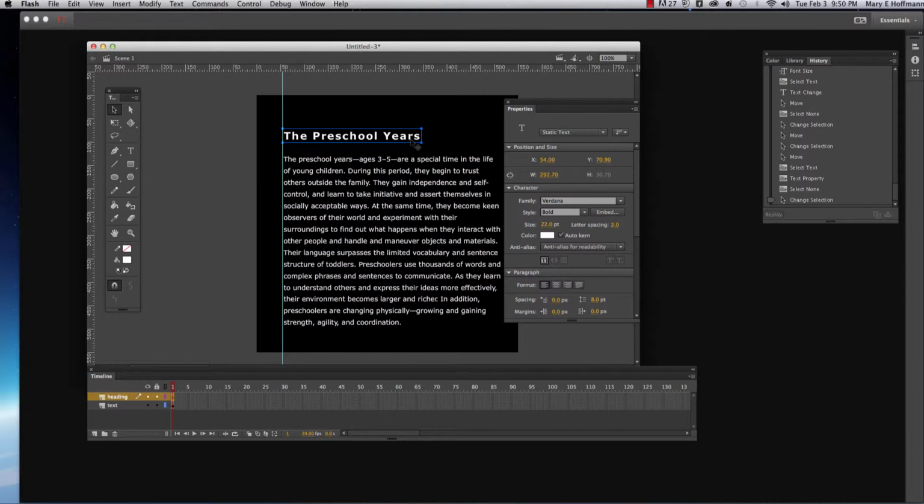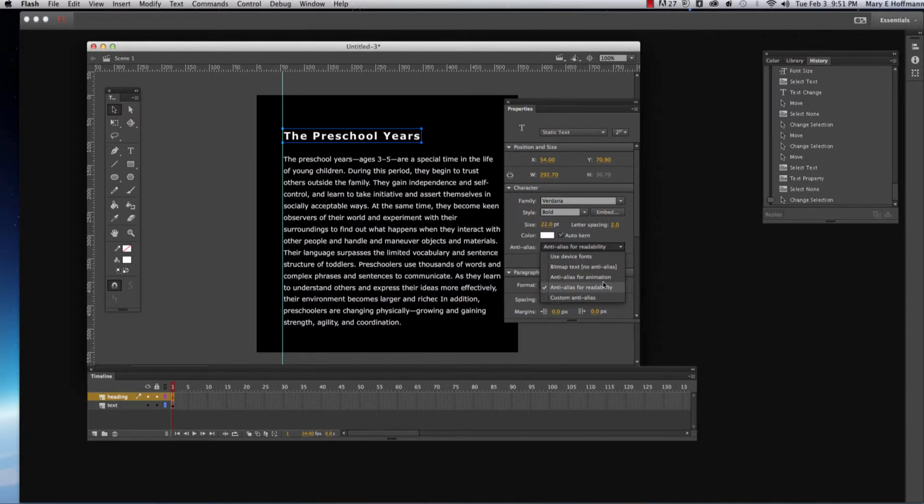Another thing we're going to talk about a little bit is applying anti-aliasing. This lets you smooth the edges of your text on screen. It's really important, and it's useful for small font sizes. I have that already checked here, where it says anti-alias. I checked the one for readability. You'll notice that there is one for device fonts, bitmap text, animation, readability, and custom. So you can just go through each one.